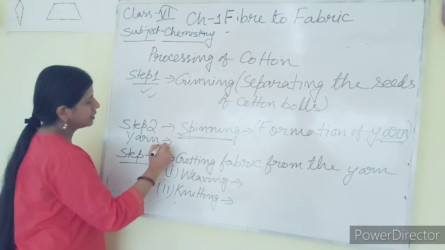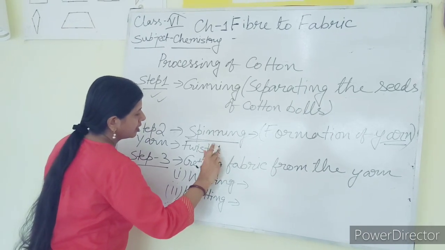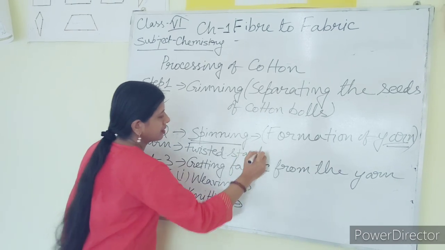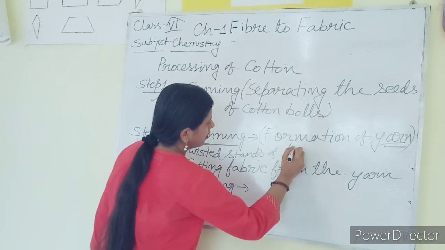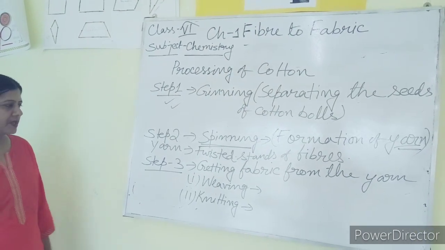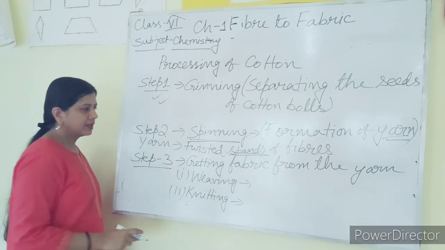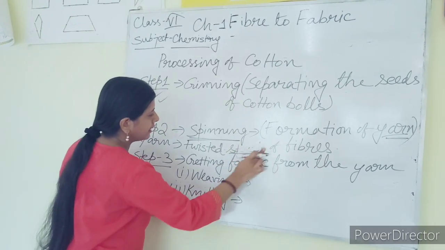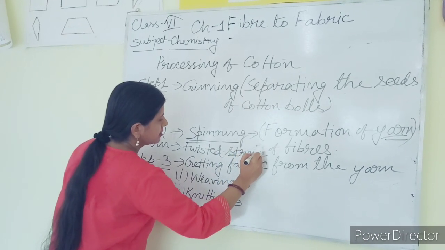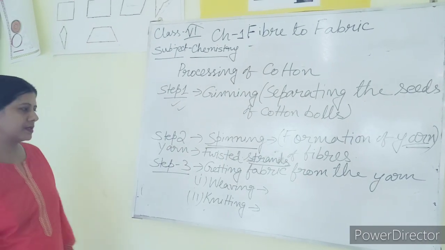Yarn means twisted strands of fibers, that is called yarn. Now you have a question, what do you mean by strand? S-T-R-A-N-D, strands. What do you mean by strands?